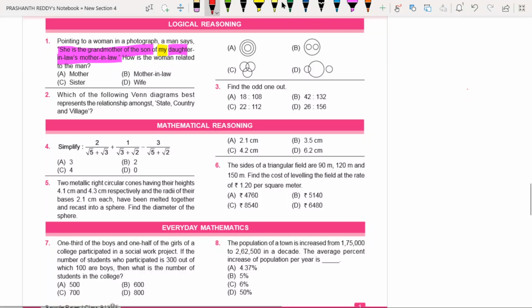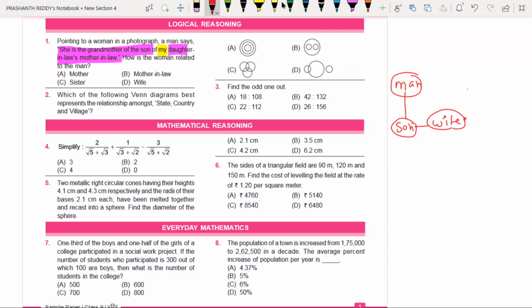Now "my" means, in this case, who is "my" here? The man, because the man is speaking. That is the reason you can write "man" here. Then after "my", what do we have? Daughter-in-law. See, this man has a daughter-in-law, means this man first should have a son, and this particular son should have a wife. Then only this wife can be the daughter-in-law of this particular man. I hope you understood. Daughter-in-law's mother-in-law.